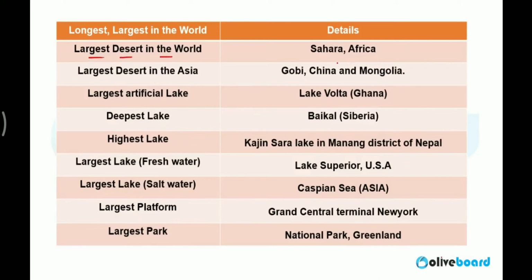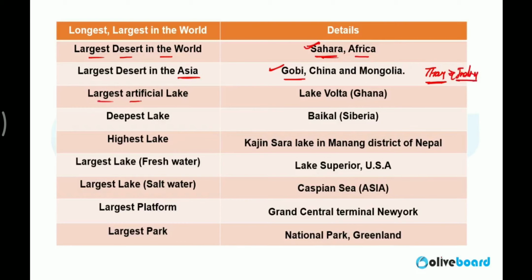Largest desert in the world is Sahara. Largest desert in Asia is Gobi. You can learn together. Largest desert in the world is Sahara, Asia, Gobi. And in India it is Thar. Thar in India. So Sahara, Gobi, Thar in India. Thar is situated in Rajasthan.